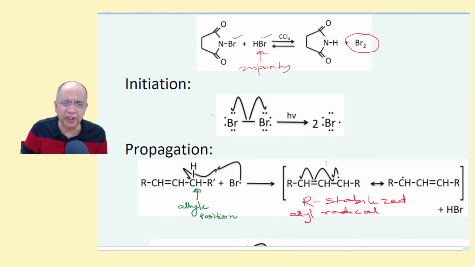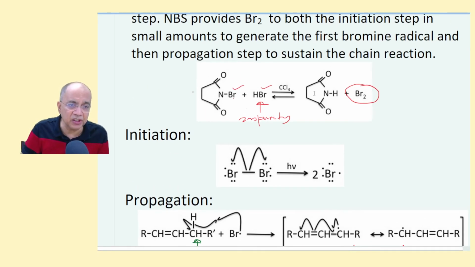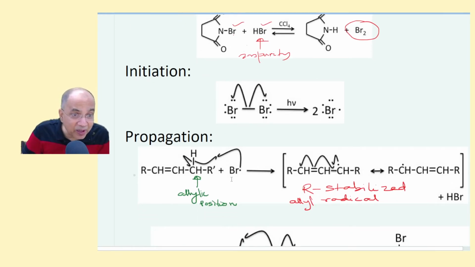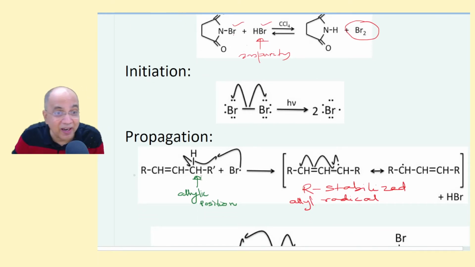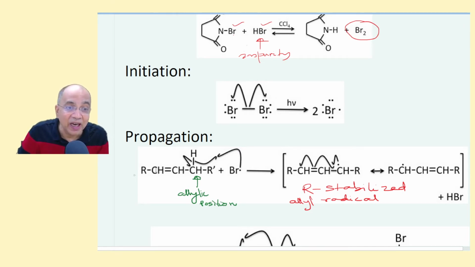The same type of thing will happen to produce a bromine radical in the initiation step. This is the pre-initiation stage. Then this bromine radical will look for the allylic position. Had there been another allylic position on this part? Yes, there will be more than one product. I have shown only one side. So next to the double bond is the allylic position.